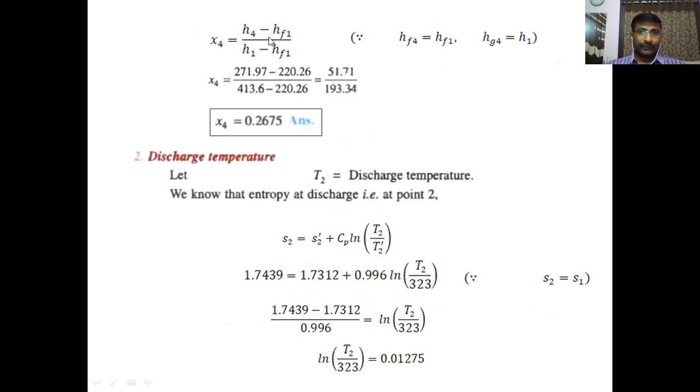X4 equals H4 minus HF4, where HF4 we can write as HF1 because both are at the same temperature, divided by H1 minus HF1. In place of Hg4, we can write H1 here.